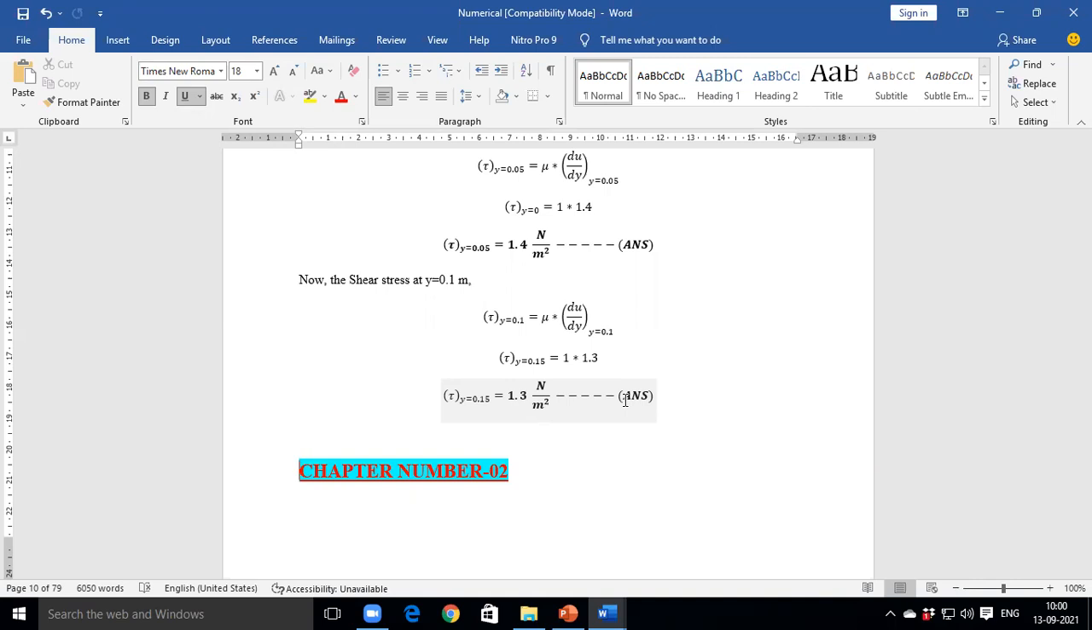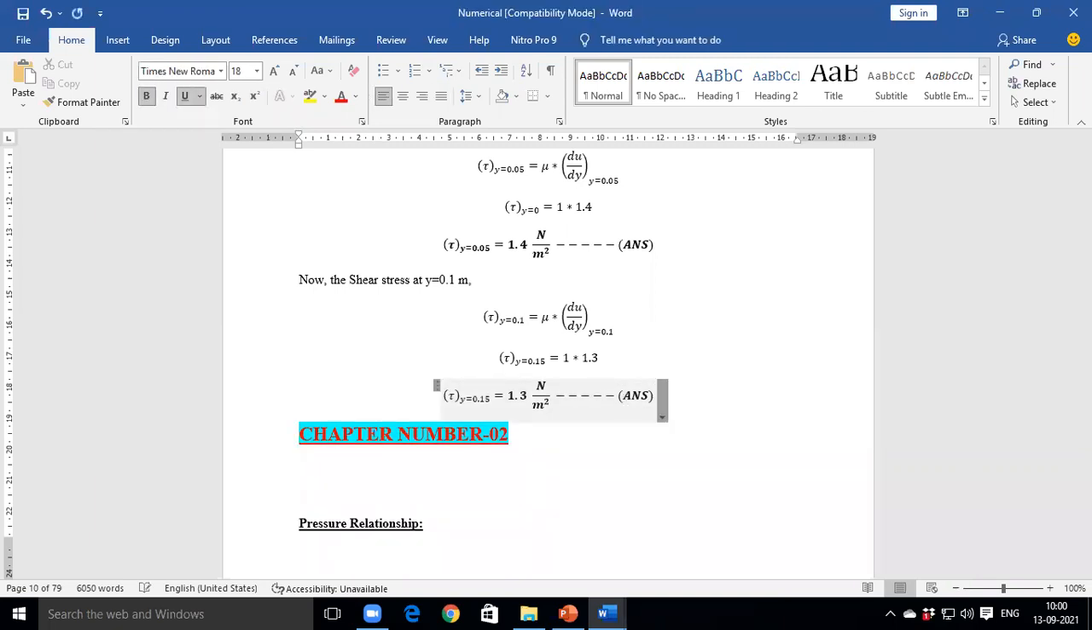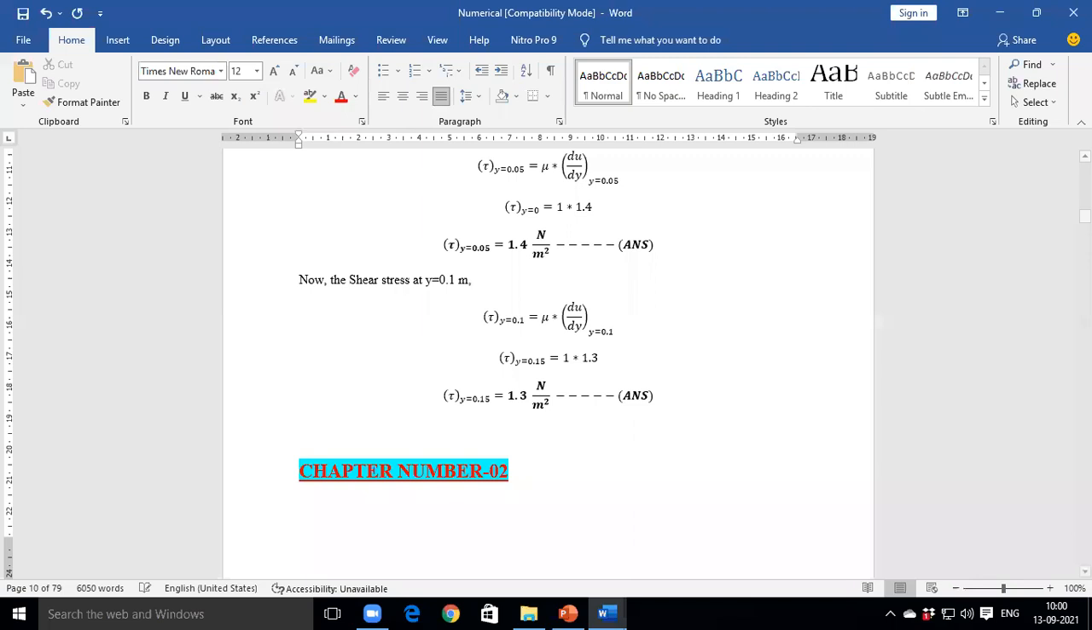Any doubt in this numerical, whatever numerical we discussed? No, sir. This numerical is very, very important. Siddhant, any doubt from your side? No, sir. If this type of numerical is asked in the question paper, what will be the weightage? 8 marks.